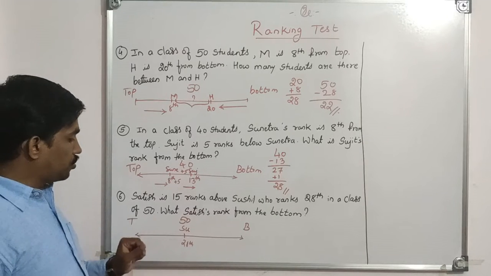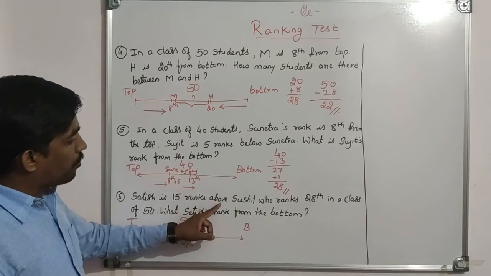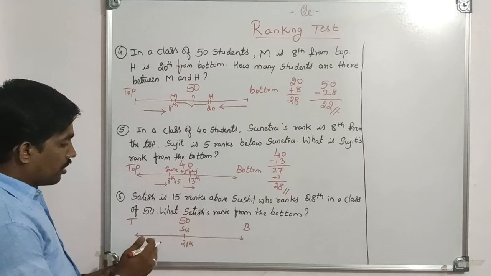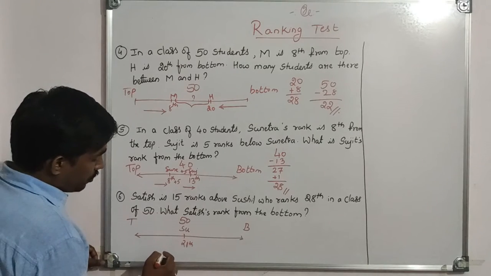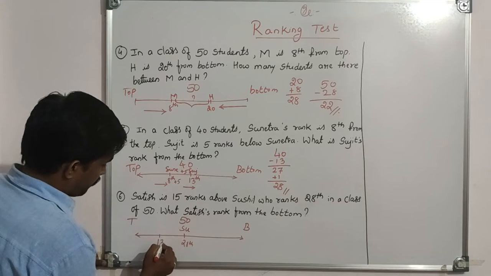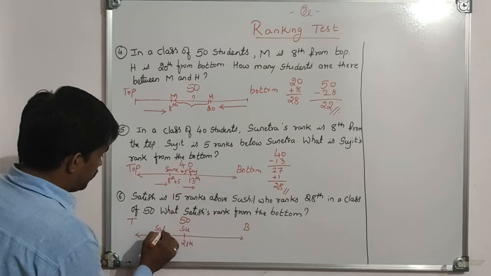Okay, this is Sushil's rank. Satish is 15th rank above Sushil. Above means again we have to come back. What is 28 minus 15? 28 minus 15 is 13, yes. 13th rank. This is Satish.